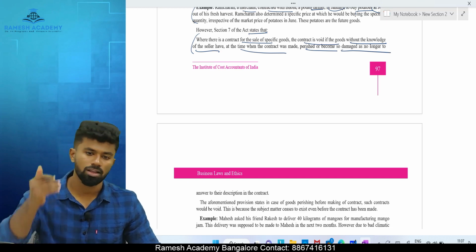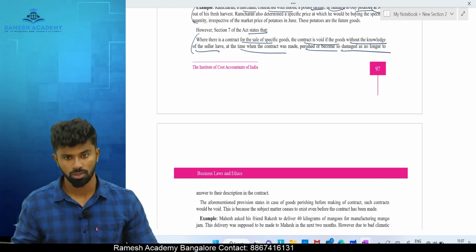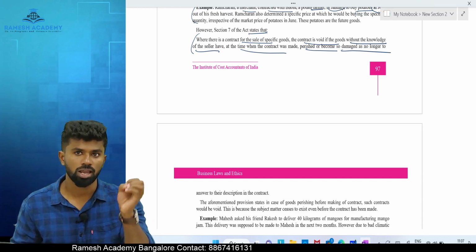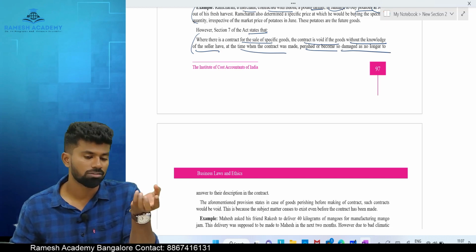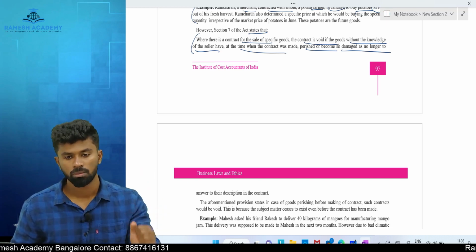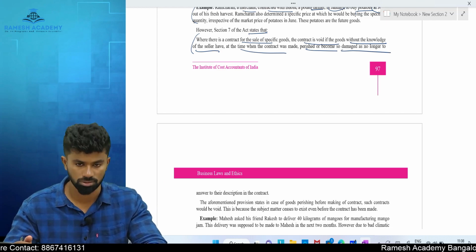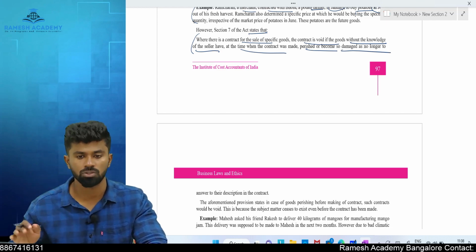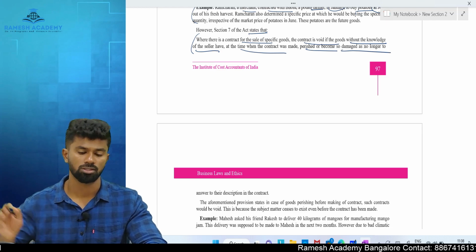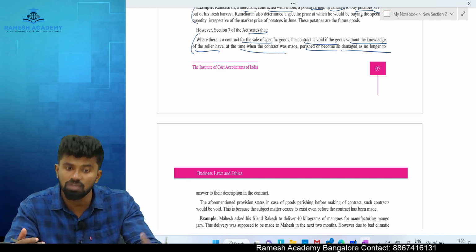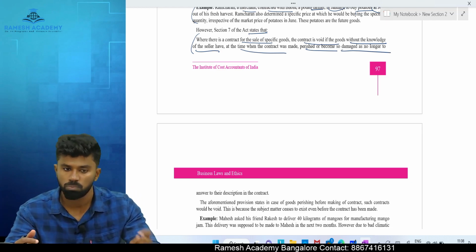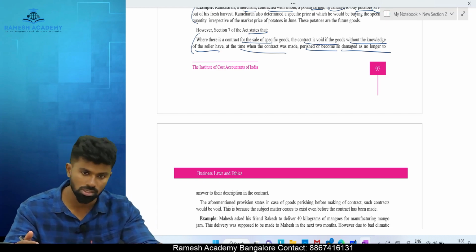If I enter into a contract with you to sell, let's say, 100 kg of rice which is in my godown, but without my knowledge that rice is stolen by somebody before I made the contract with you. It is not in existence, but I believe it is in existence. So believing that the goods are in existence, I made a contract with you.